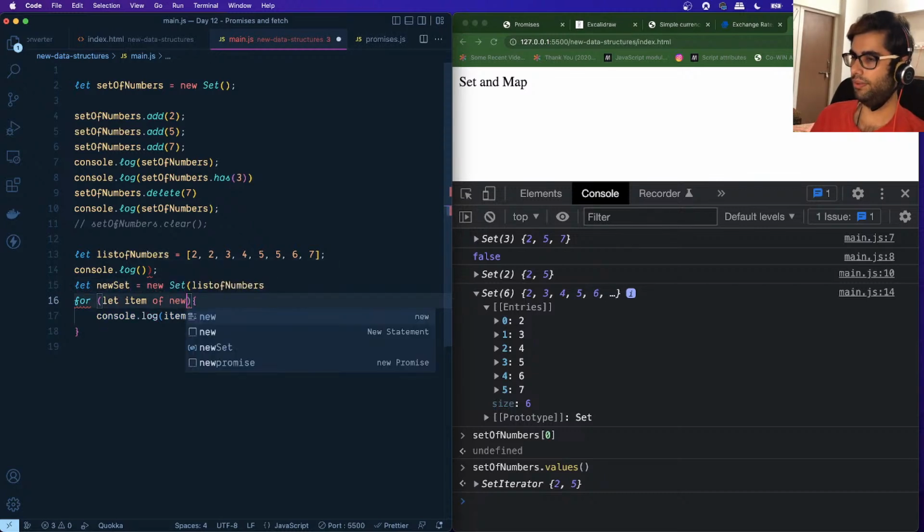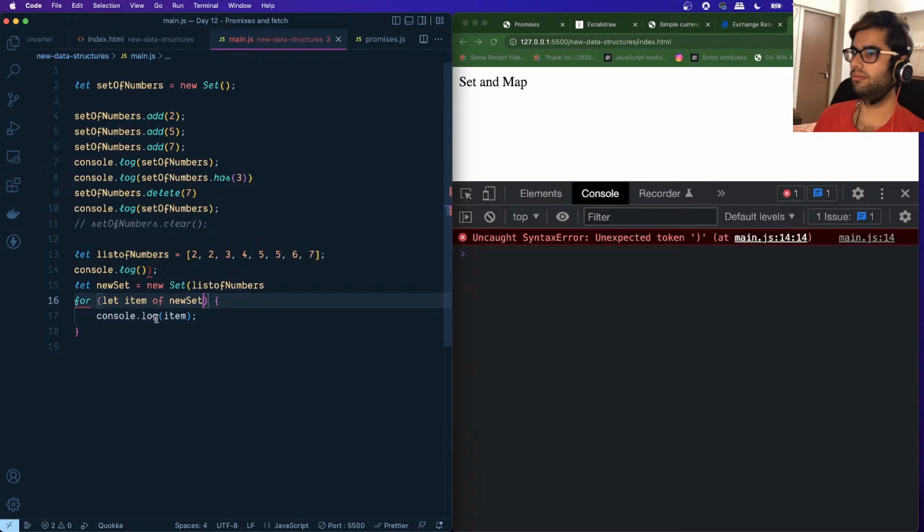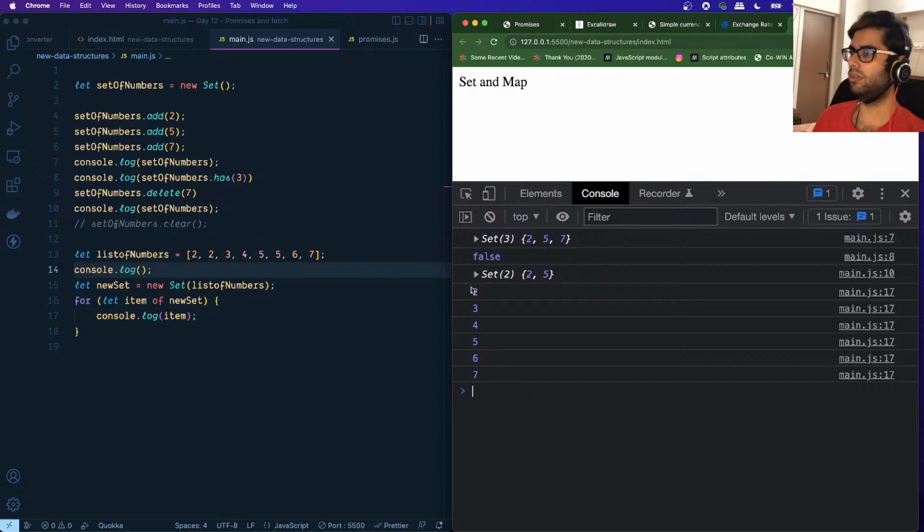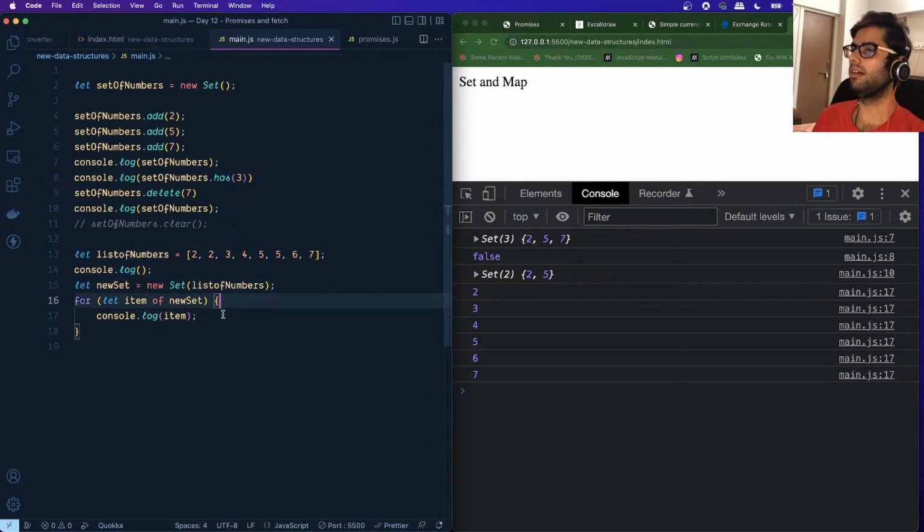And if I do new set, okay, so it's printing all of the unique values 2, 3, 4, 5, 6, and 7 from this set one by one. All right. So this is how you can access the different values of a set. Okay.